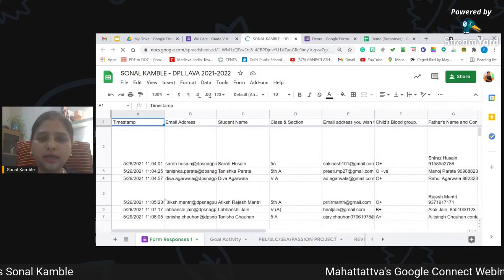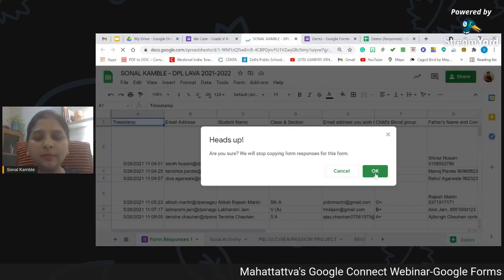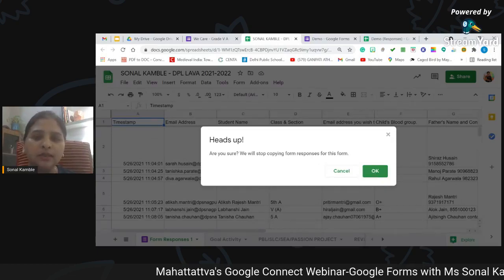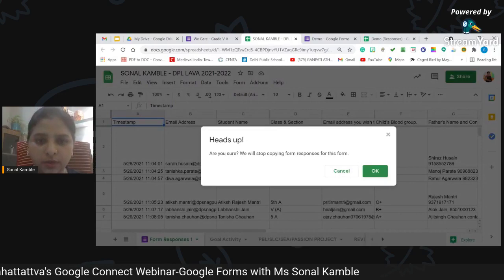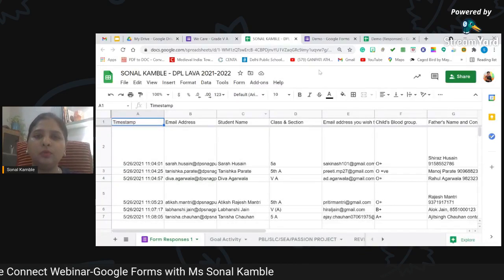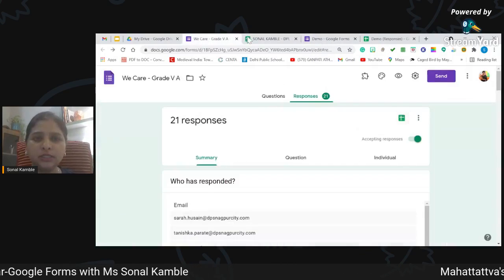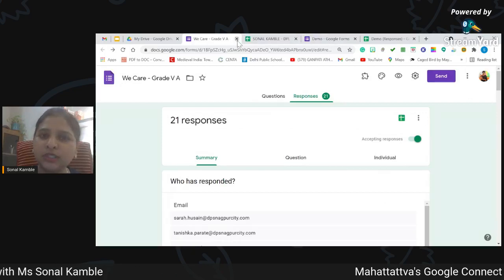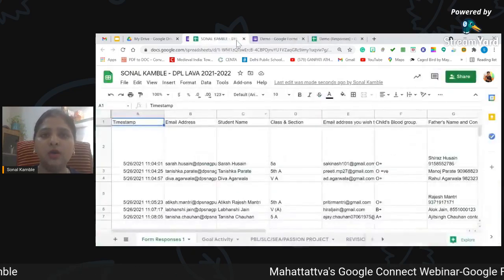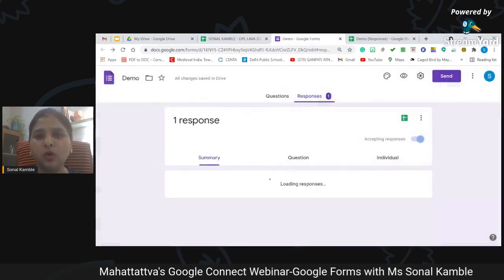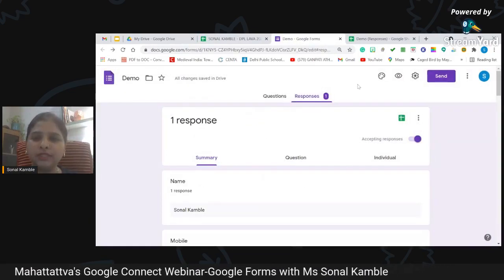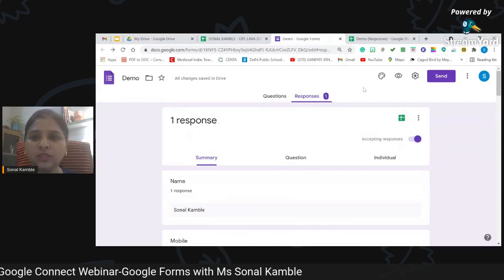And the moment I unlink form, even if there are multiple responses coming in, they will not be reflected in this worksheet or in this Google Sheet. Okay, so if I click on OK, and I receive more responses on this form, those responses will not be visible to me. Now, we need to restrict the responses. If we don't want further responses once we have received enough, what to do?